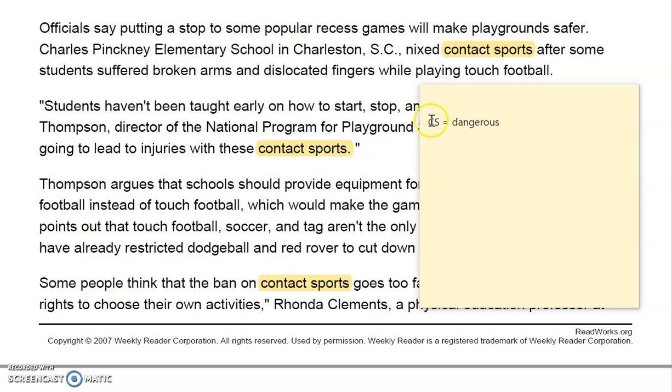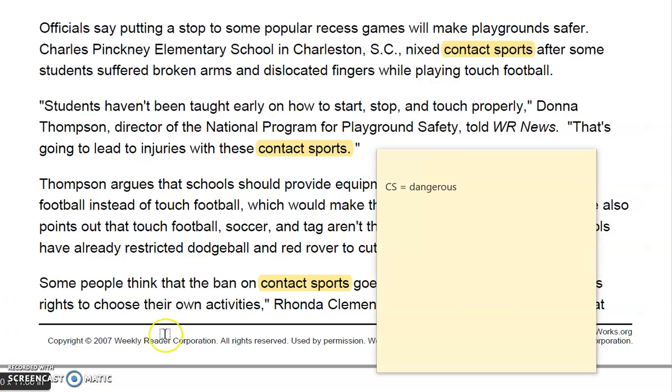Notice I'm using an abbreviation. Please feel free to use those. And I'm only making annotations about what my topic is because I know I'm trying to figure out what the author is teaching us about the topic. In this case, contact sports. I didn't make a new annotation on this paragraph because I could have said the same thing.